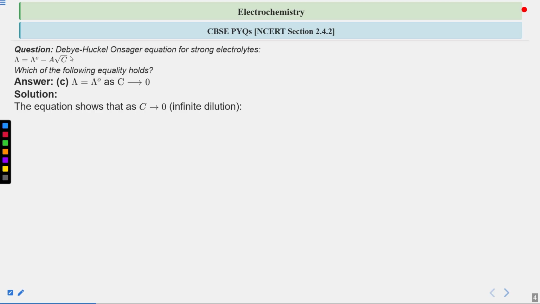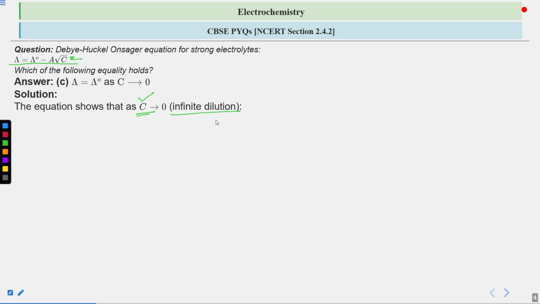We have the Debye-Huckel-Onsager equation, lambda equals lambda naught minus A under root C, right? The equation shows that as C approaches 0, that means the concentration is becoming 0, and our solution is becoming less and less concentrated. That means we are getting infinite dilution.